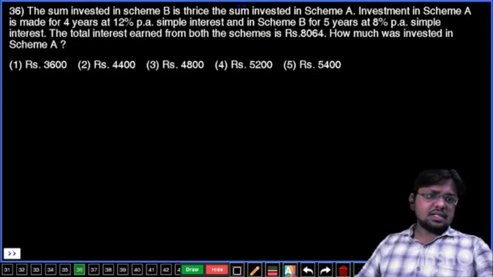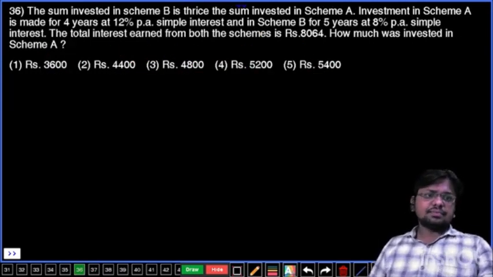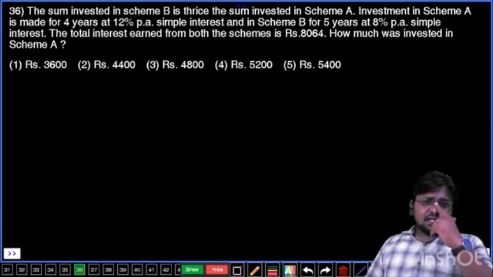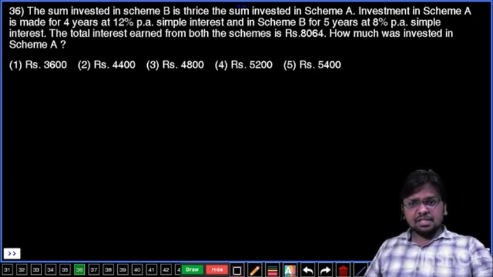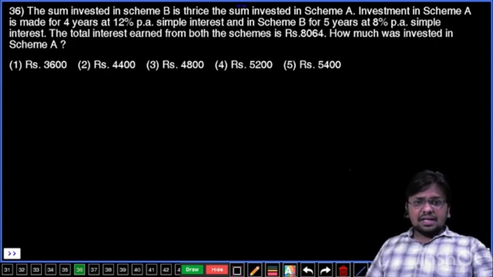Question number 36. Arithmetic questions are there. Let's solve. The sum invested in scheme B is thrice the sum invested in scheme A. Investment in scheme A is made for 4 years at 12% per annum simple interest and in scheme B for 5 years at 8% per annum simple interest. The total interest earned from both the schemes is rupees 8,064. How much was invested in scheme A?